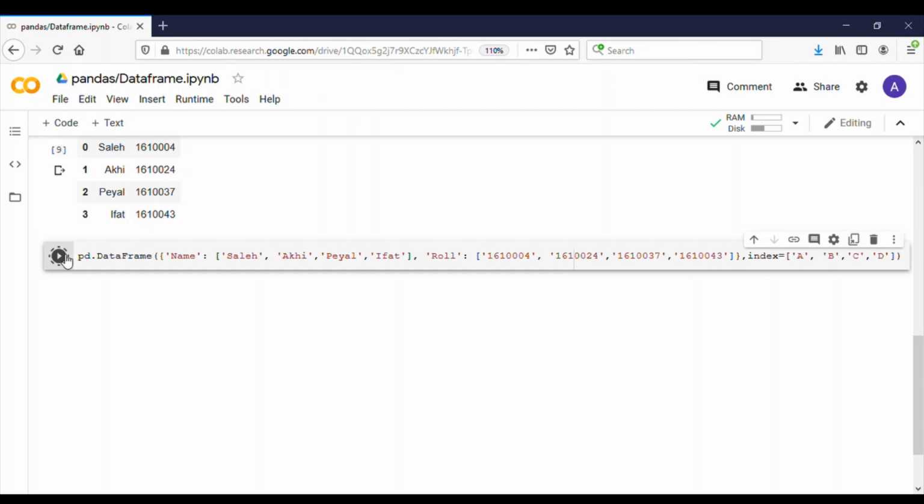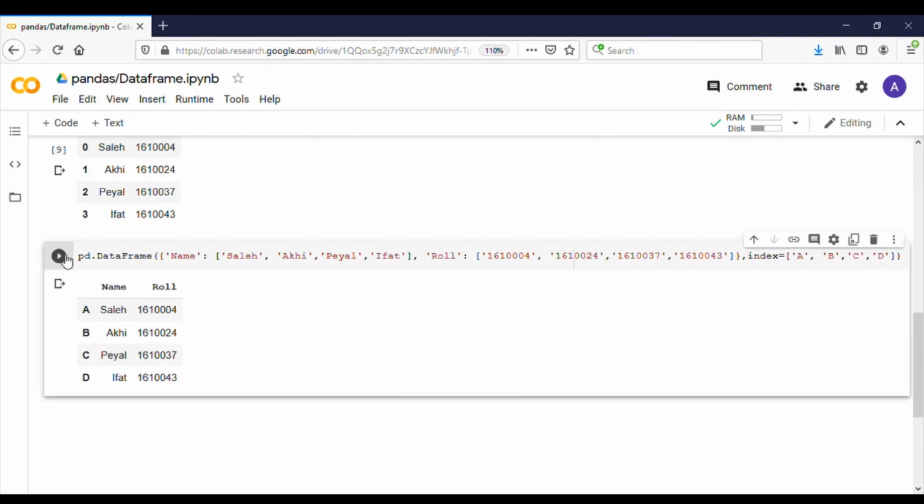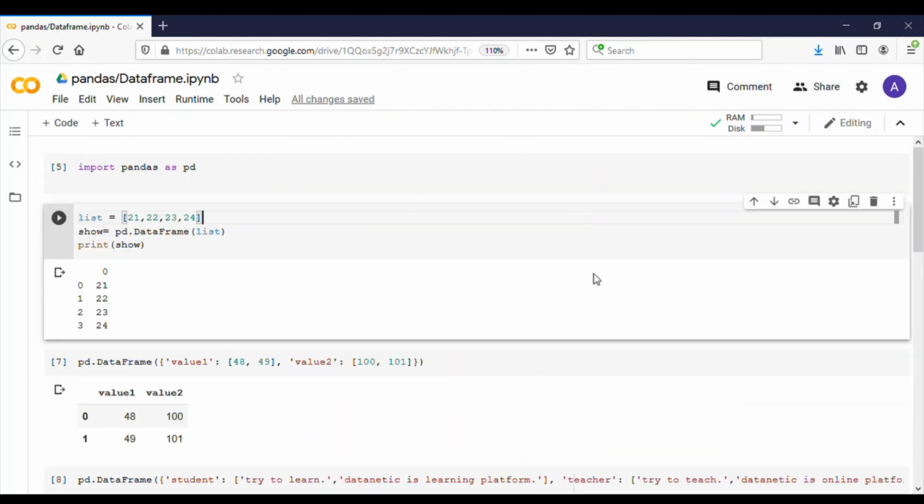When you run this cell, we'll see this output. Here there is no 0, 1, 2, 3. Here it is A, B, C, D because we used A, B, C, D as the index for indexing values. In this way, we create our own data by using DataFrame.